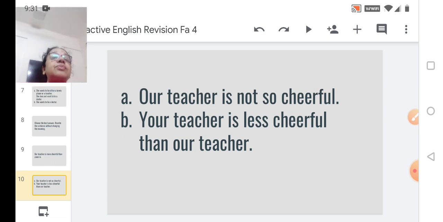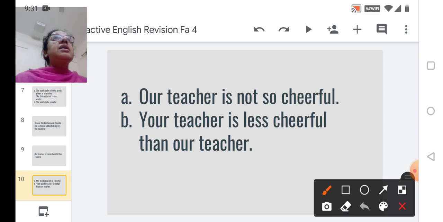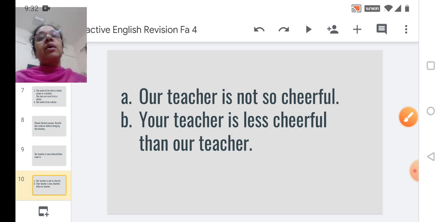Now look at option B. Option B is conveying the same meaning. Your teacher is less cheerful than our teacher. Whereas the first option, our teacher is not so cheerful, is not conveying the same meaning. So the correct answer is answer B. Your teacher is less cheerful than our teacher. Now,